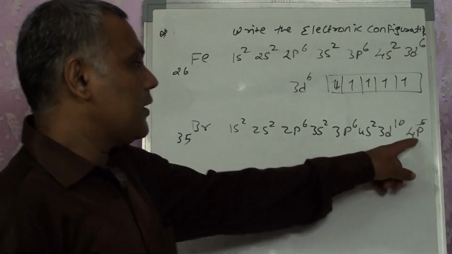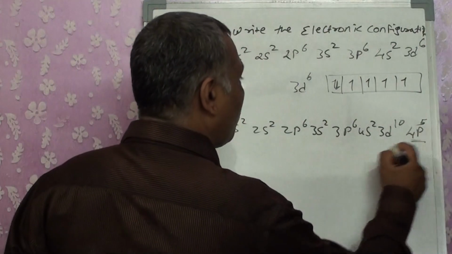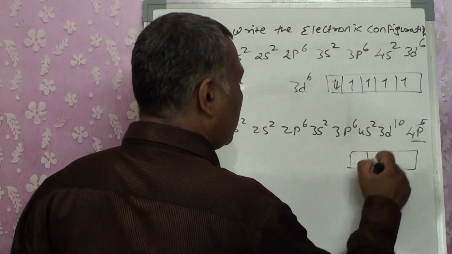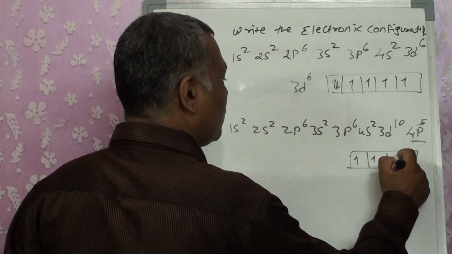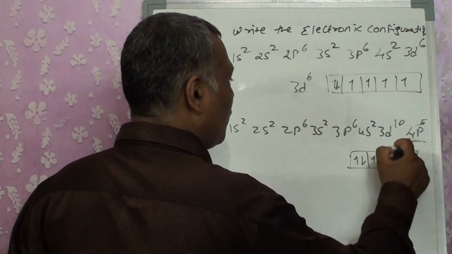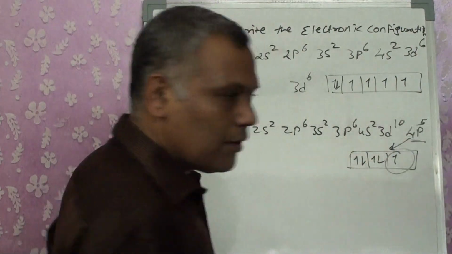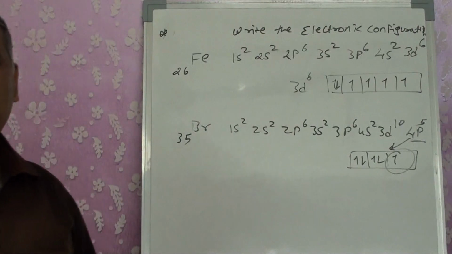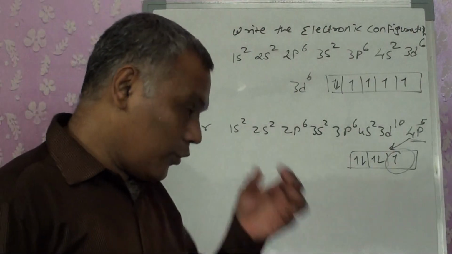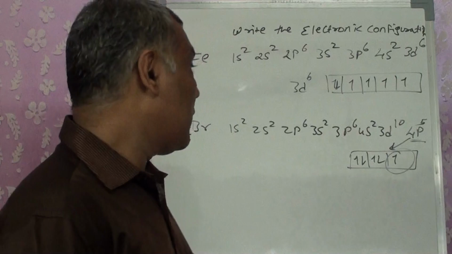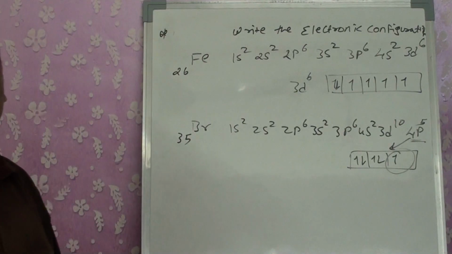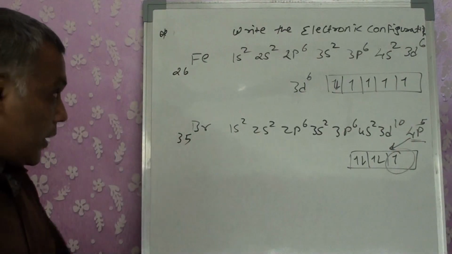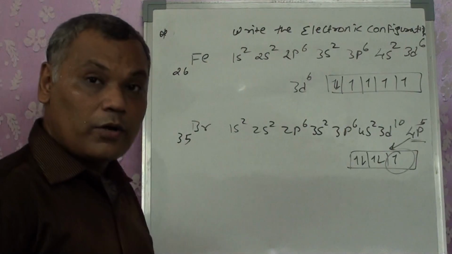So that means in its outermost orbit for 4p, if we write the configuration 1, 2, 3, 4, 5, 1 is unpaired, 2 of them are paired. So that is also going to be helpful to predict how many orbitals are paired and how many are unpaired. Okay, so that is the way to write the electronic configuration.